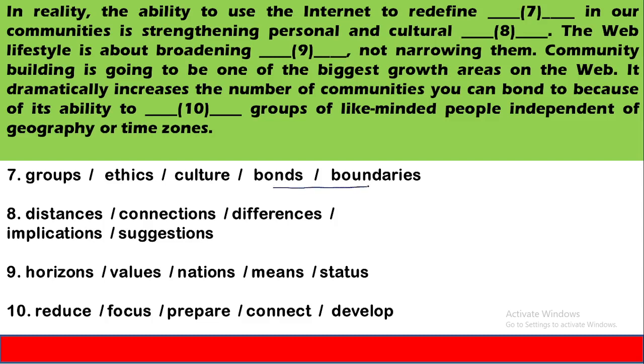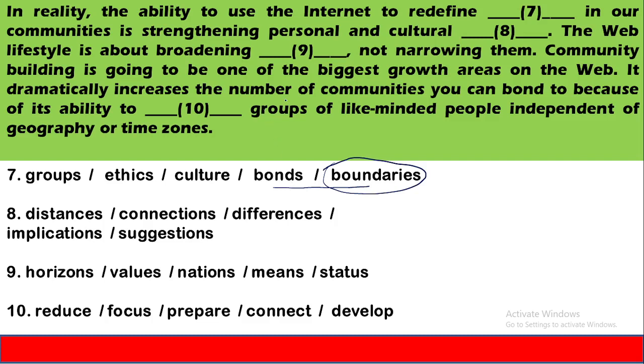If you look at these two options, bonds and boundaries, they are related in a contrast way in the present context. Bonds is a positive word. Boundaries gives a sense of differentiation, a sense of division. Bonds gives a sense of connectivity in a positive way.